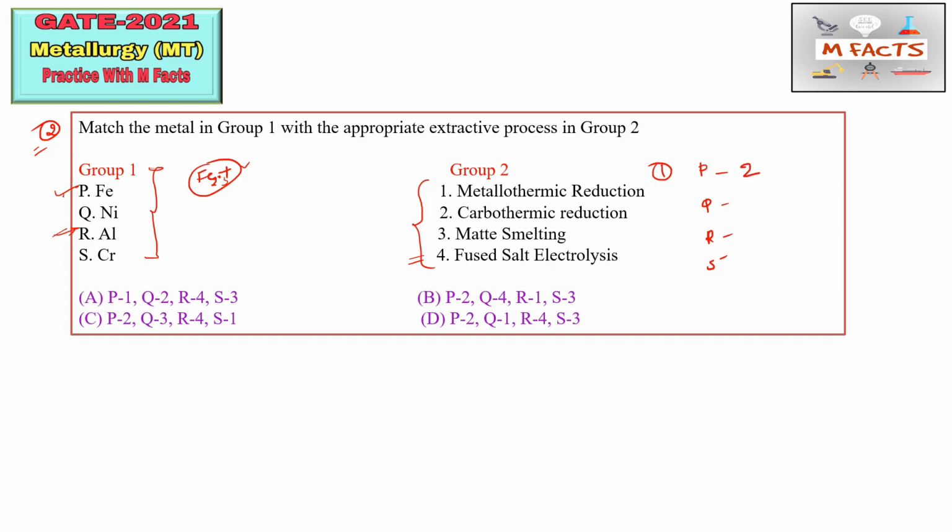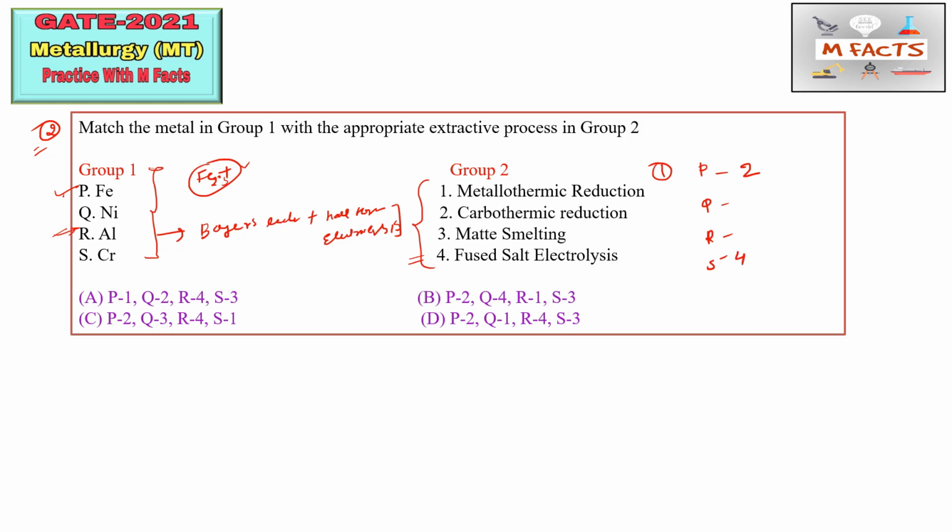Next we will focus on aluminum. The aluminum extraction process is basically the combined process of Bayer's leaching and Hall-Heroult electrolysis, that is the fused salt electrolysis process. So you can match aluminum by 4.